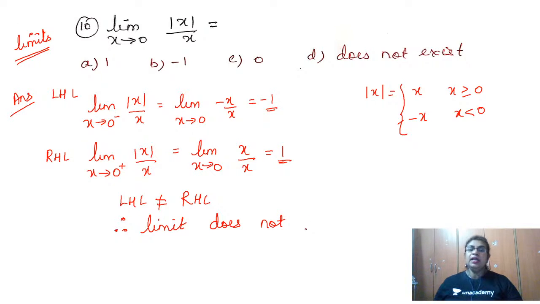Then only we can say the limit exists. So now in this case, since minus 1 and 1 are not equal, we say the limit does not exist, and we have this as option D. Hope it is clear. Yes. We move to the next question.